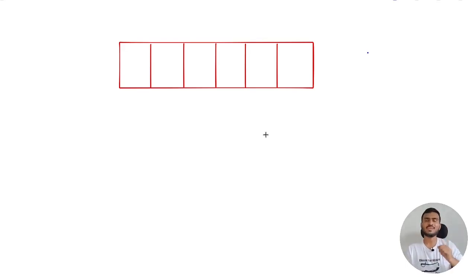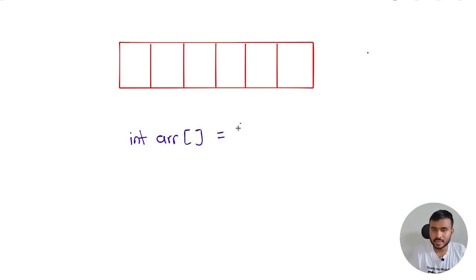Hey there, let me tell you some important information about one-dimensional arrays. Let's say you declare one integer array, int arr, and you want to initialize that array with something like this. So you're declaring an array and you are initializing it as well.